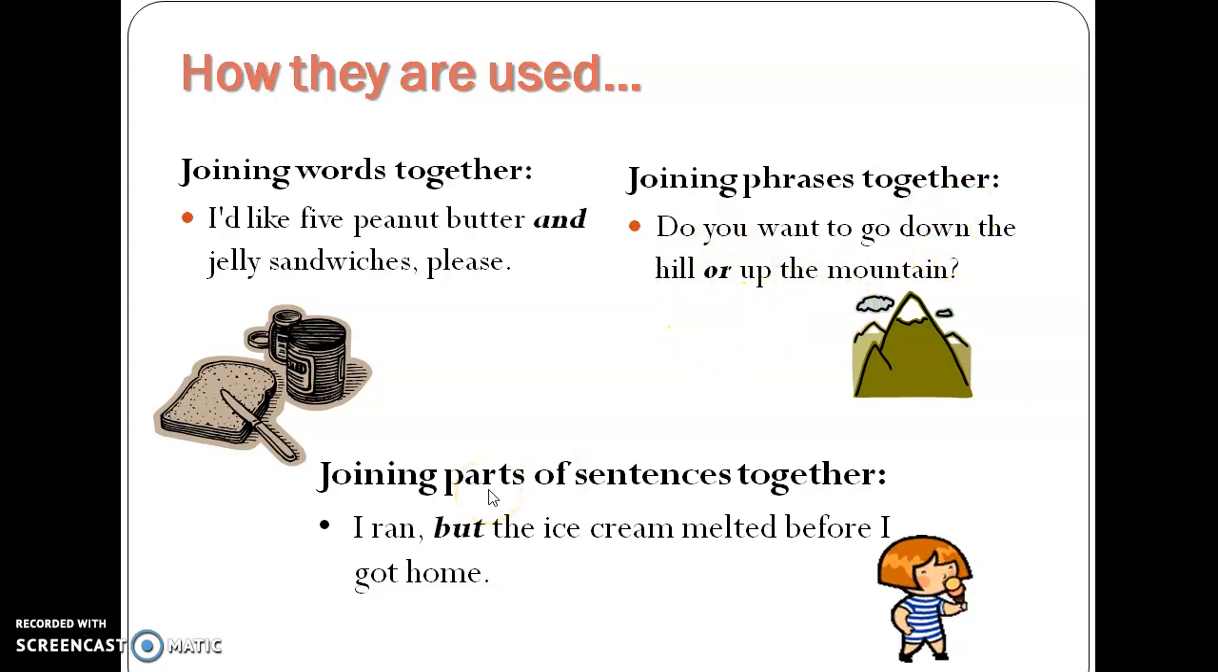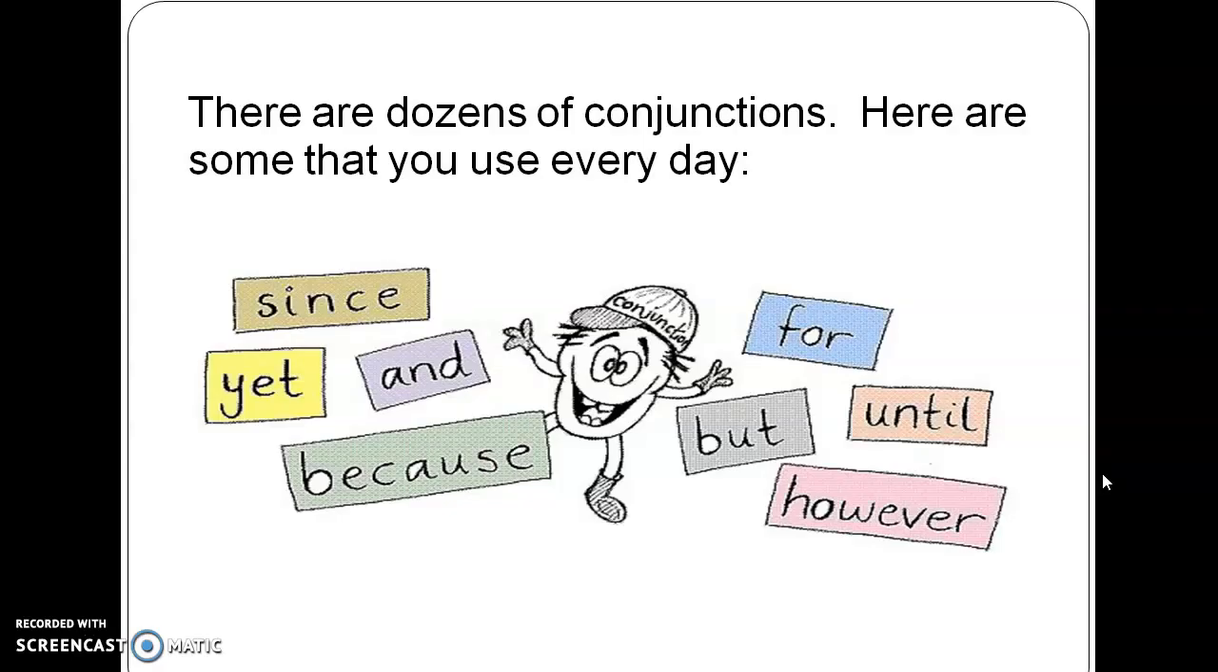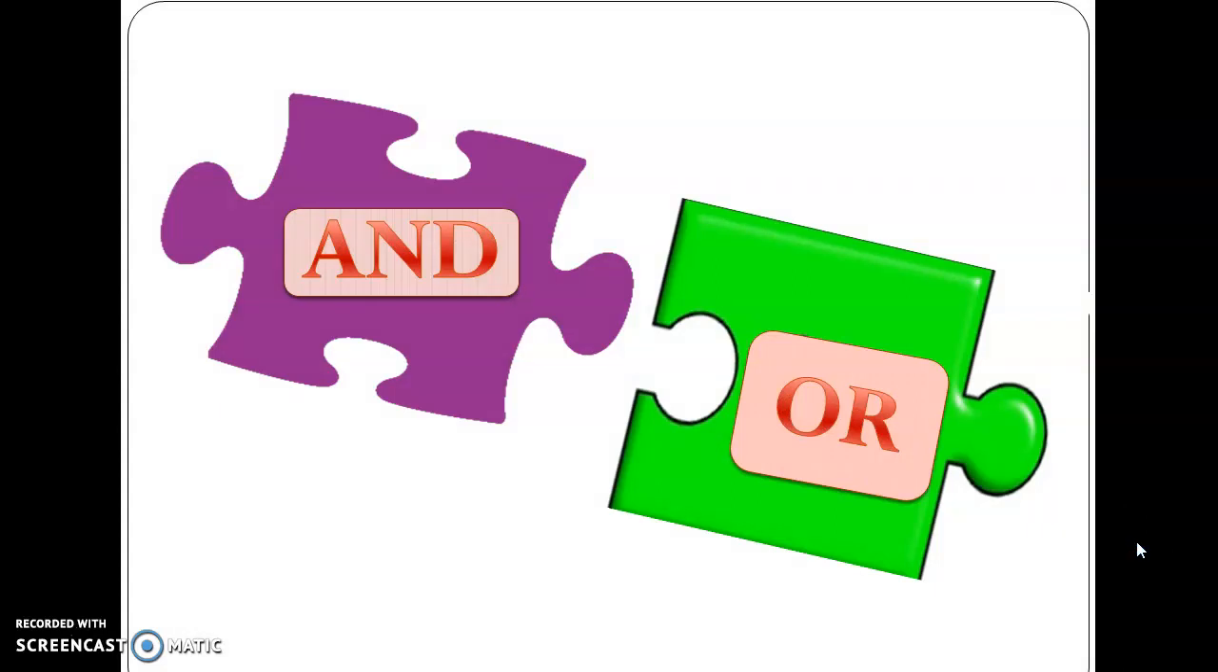The next example is joining parts of sentences. That means I ran, but the ice cream melted before I got home. I hope you are a little bit clearer about it. Now let's discuss this more so it will be more clear to you. There are many conjunctions. There are a few of them which I have given: since, yet, and, because, but, for, until, however. But the most commonly used conjunctions are and, or.